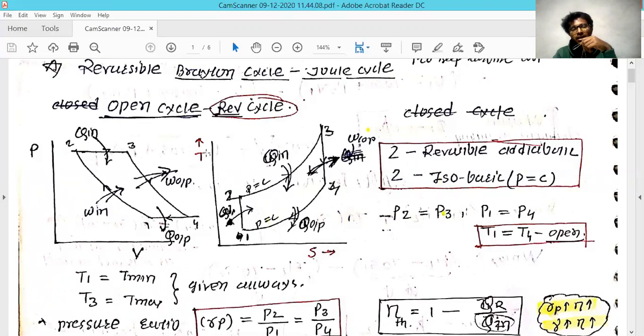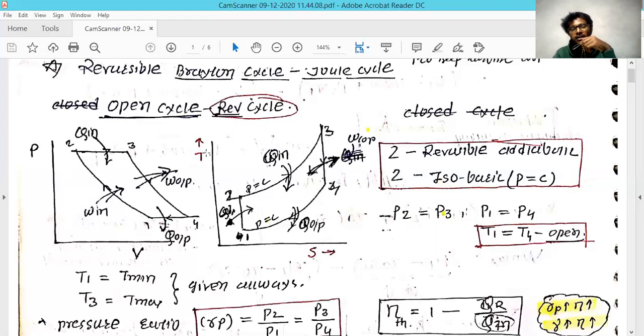So in this cycle, there are two adiabatic processes and two constant pressure processes. So it's also called the isobaric process and the reversible adiabatic process. Similarly, we have drawn the TS diagram. So the first process is 1 to 2, which is adiabatic, which means the entropy is constant. After that, it's a constant pressure process, and it has a positive slope on the TS diagram, which is represented as a horizontal line on the PV diagram.